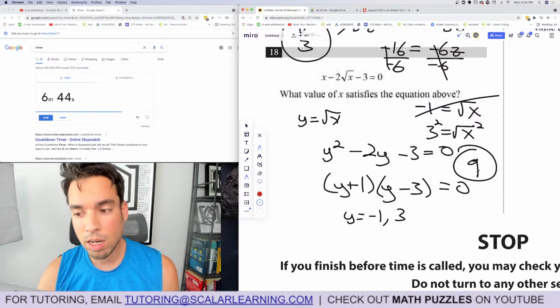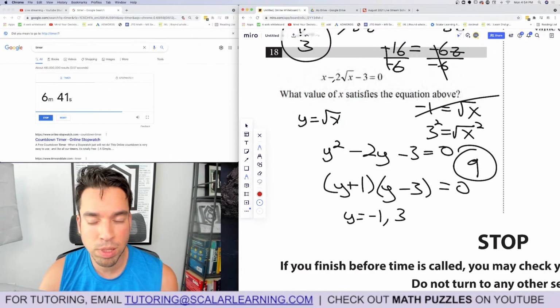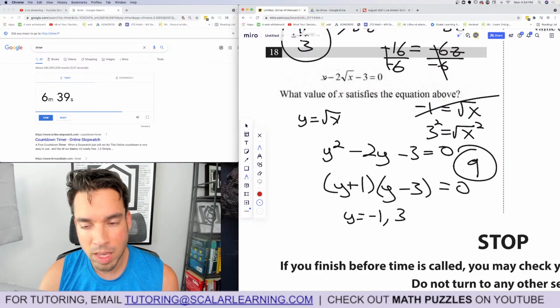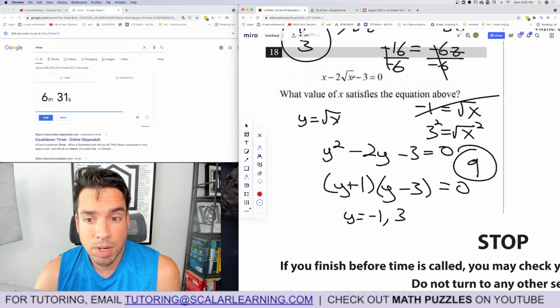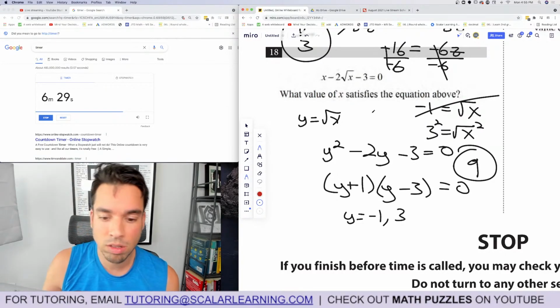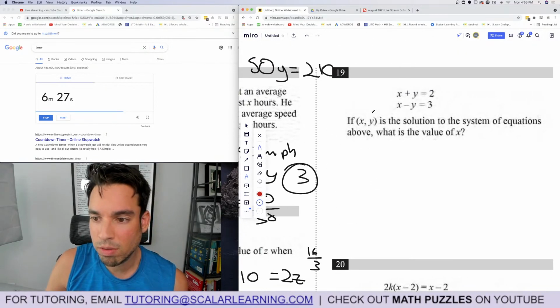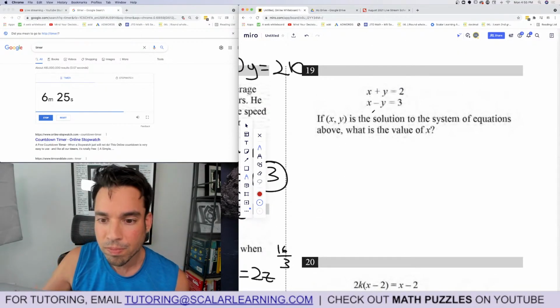So look, that's the straight up algebraic way. I could have also just plugged and chugged perfect squares. 1, that would be 1 minus 2. That doesn't work. 4 would be 4 minus square root of 4, which is 2. 4 minus 4 is 0, negative 3. And then next is 9. 9 minus 6 is 3 minus 3 is 0. So that's maybe an easier way for a lot of folks if you don't want to substitute.